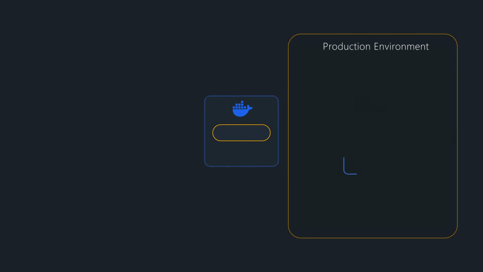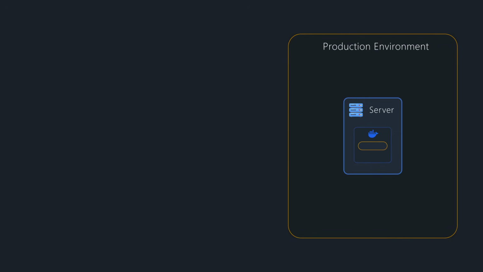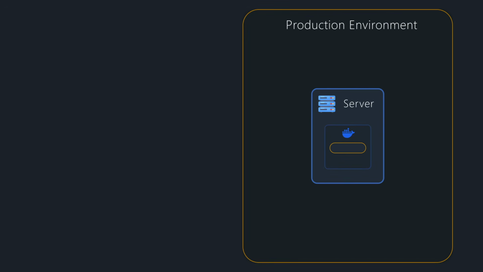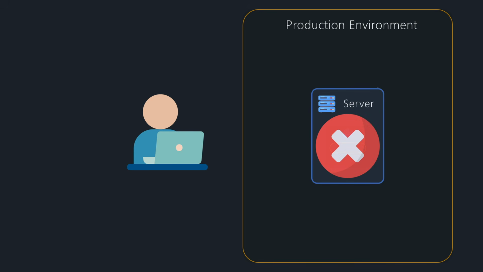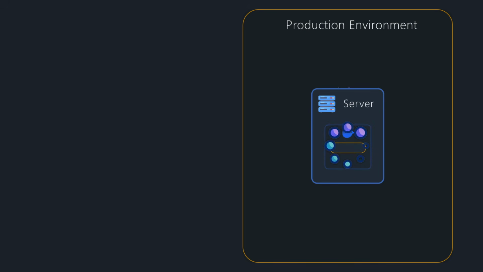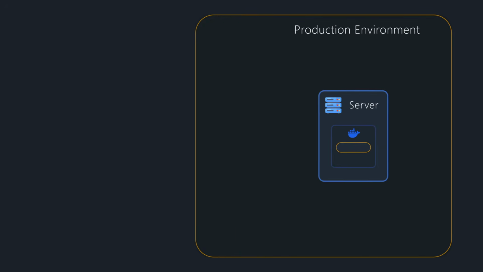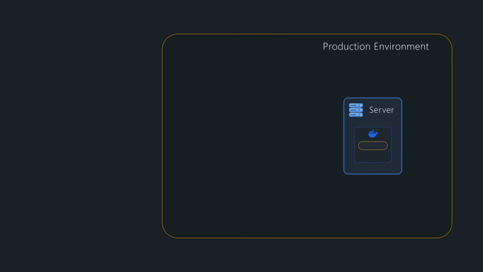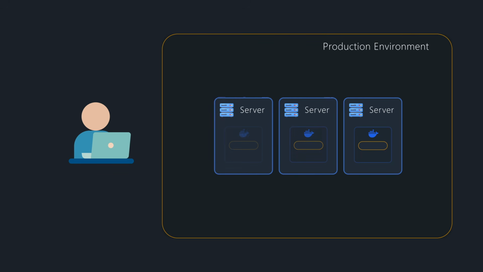We can easily deploy that Docker image to a production server. That works perfectly for one application. But what if that server crashes? We have to manually log in and restart it. What if traffic spikes and we need to scale from one container to 100 in 60 seconds? We have to manually provision servers and deploy new images.